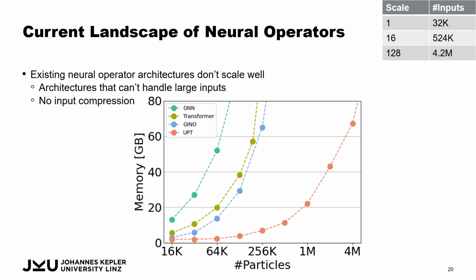In contrast to that, some methods also introduced some latent space, some reduced latent space modeling. Here in the example, this is GINO, geometry informed neural operator, which projects everything down onto a regular grid and then operates on this regular grid. However, in the 3D case, these 3D regular grids are also not very scalable, so they also quickly require a lot of memory. In contrast, UPT makes use of a much more flexible latent space encoding and can therefore operate on much higher particle counts and scales much better to larger systems.